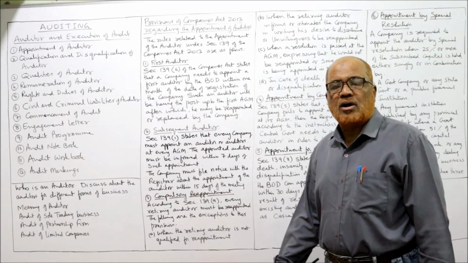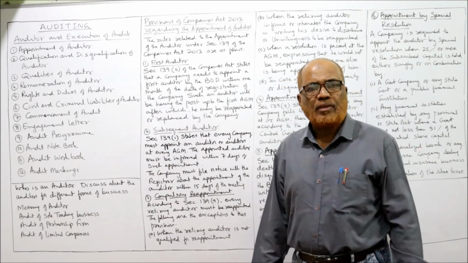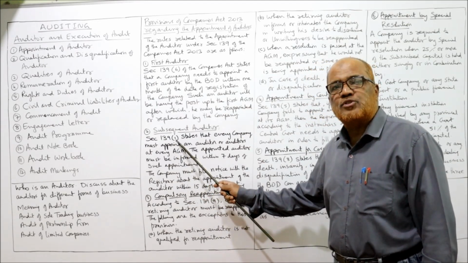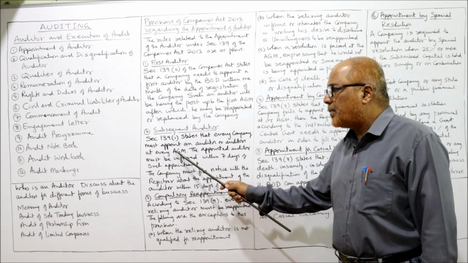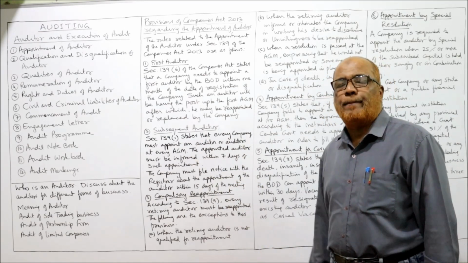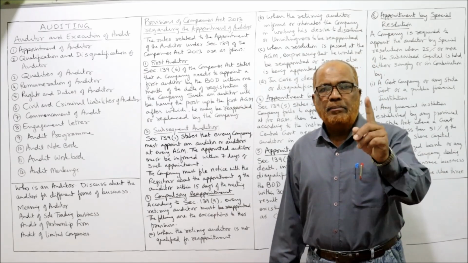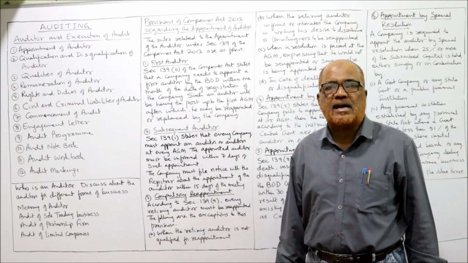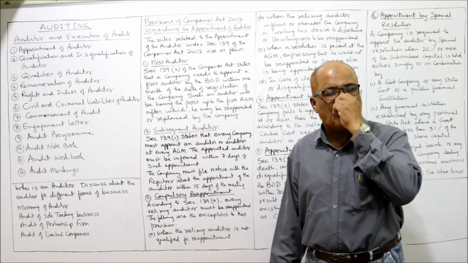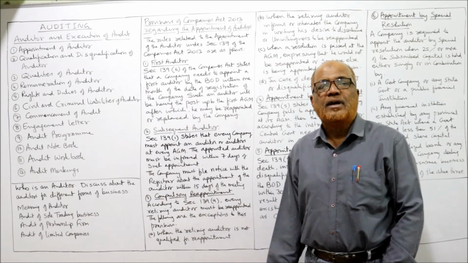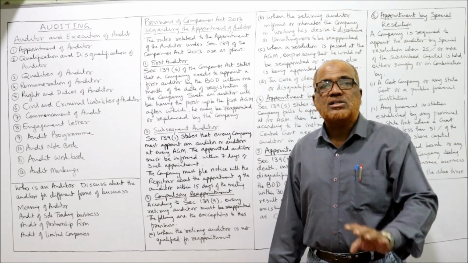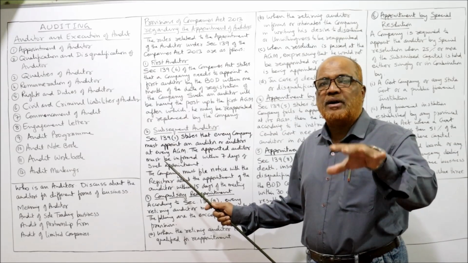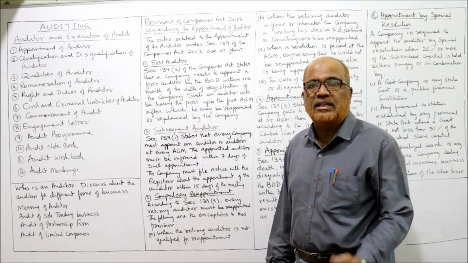Secondly, subsequent auditors. That means after the first auditor, how will the subsequent auditor be appointed? Section 139 subsection 1 states that every company must appoint an auditor or auditors at every AGM, Annual General Meeting. One meeting of shareholders will be conducted every year according to the provisions of the Companies Act 2013. That is called the AGM. In the Annual General Meeting, the auditors are appointed by the shareholders. So actually the power of appointment of auditors is in the hands of shareholders in the AGM.